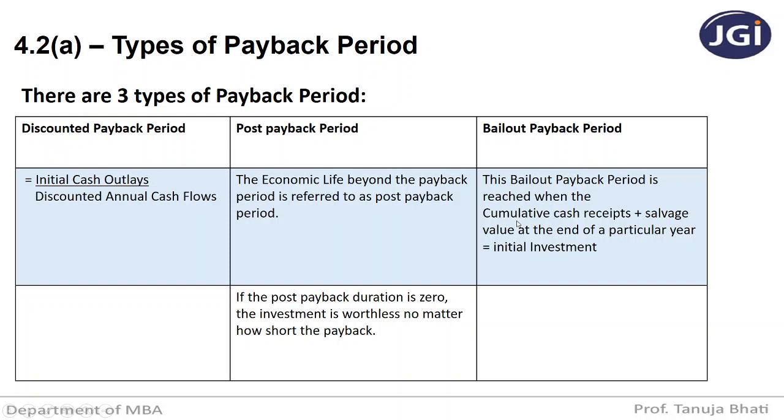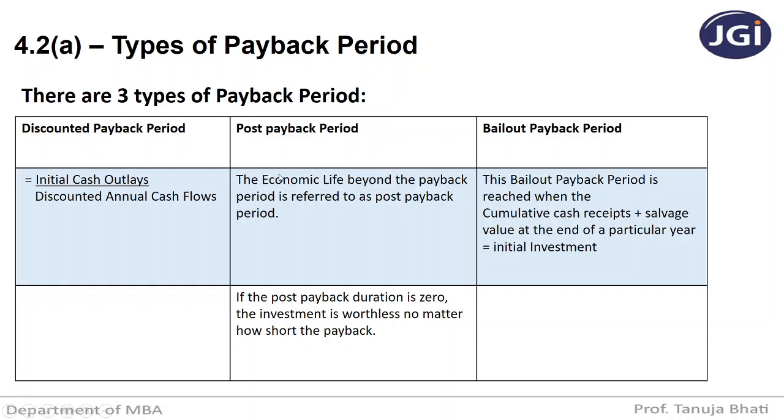First you find the cumulative cash receipts, then add the salvage value, and the year in which these two equal the initial investment, that is the initial cash outlay, will be termed the bailout payback period.